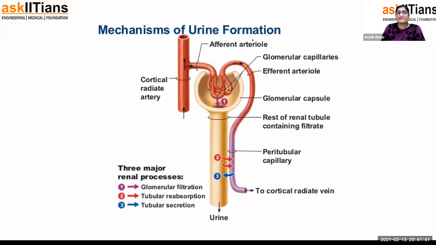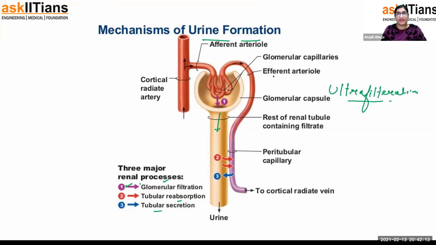So now I was explaining the mechanism of urine formation here. In the mechanism of urine formation, 3 steps happen. First is glomerular filtration, second is tubular reabsorption, and third is tubular secretion. So first is glomerular filtration. Here in the glomerulus, filtration happens through the blood vessel. Blood is filtered and all the filtrate comes into the tubule structure. I call this process ultrafiltration.